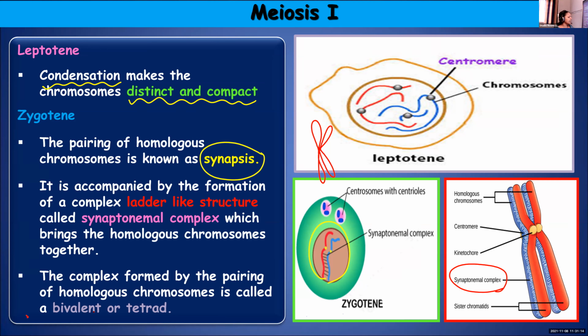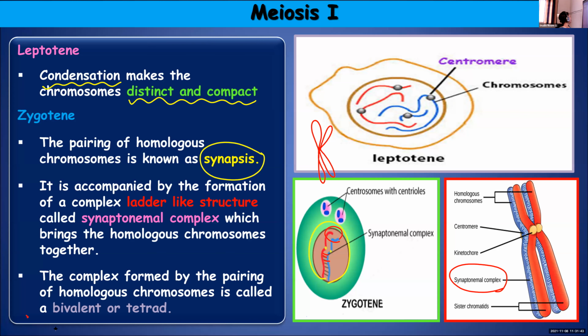As you can see below the first figure, homologous chromosomes are aligning together, and the synaptonemal complex, the ladder-like structure, helps in bringing them closer. At this stage, you can call these paired chromosomes a bivalent or tetrad. Okay, is that clear? Yes.